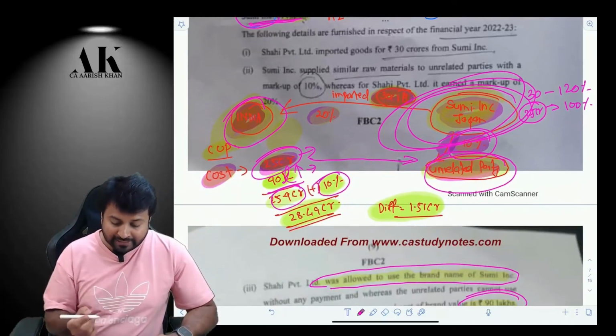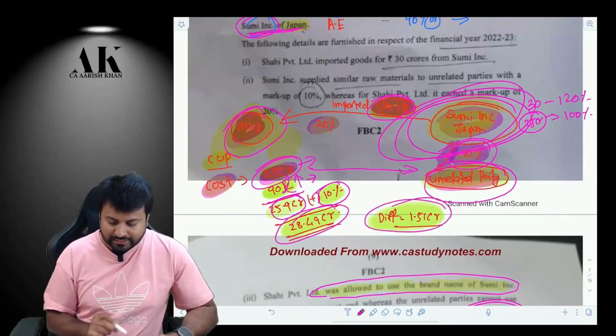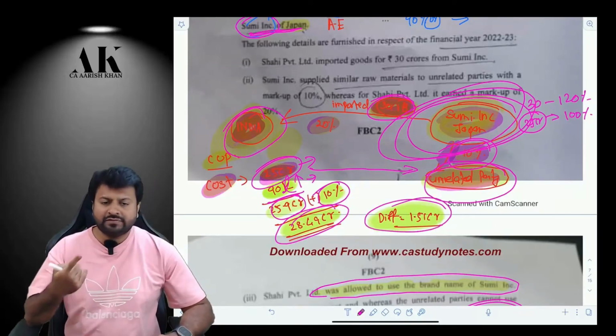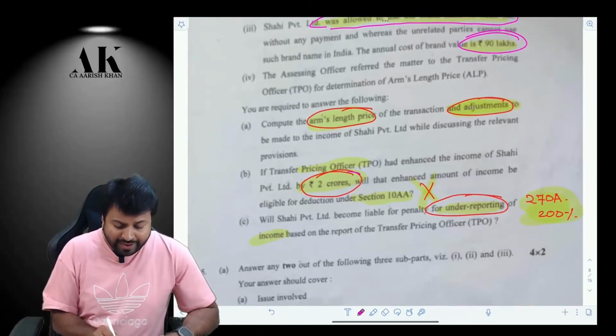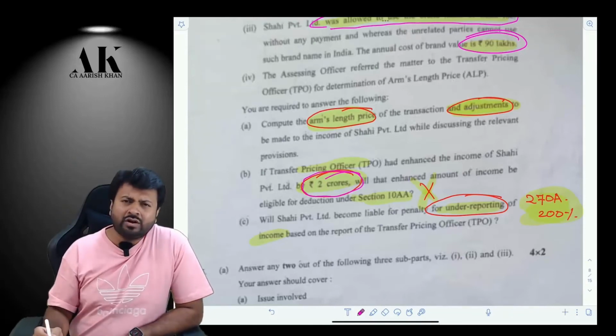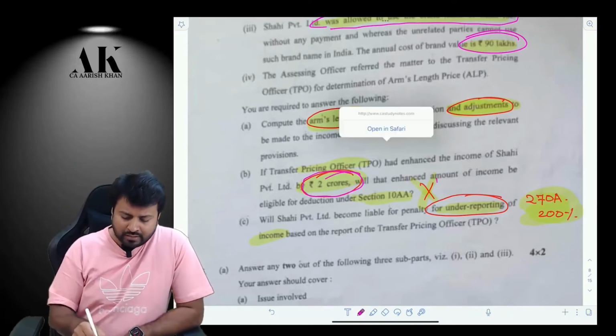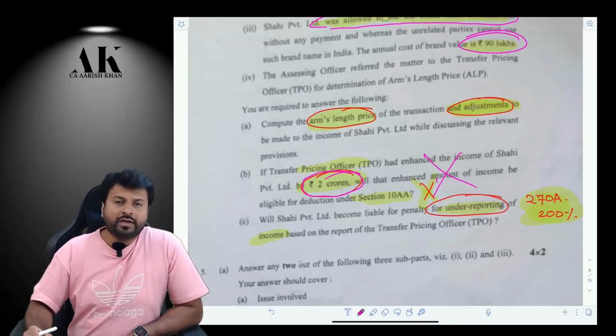Therefore, what is the real price? The actual price was 30 crores. Arm's length price is 28.49 and the differential amount is 1.51 crore. This is the first part of the question. Now, what is the second part of the question? Suppose the TPO has enhanced the income by 2 crore. Can I get the deduction of 10AA on that 2 crore? No. You cannot get the deduction of that 2 crore under 10AA, not allowed.